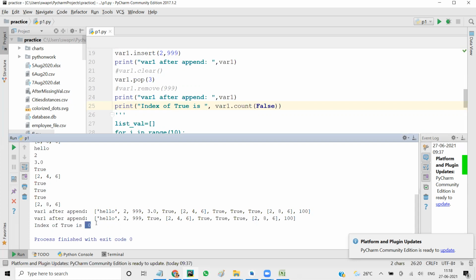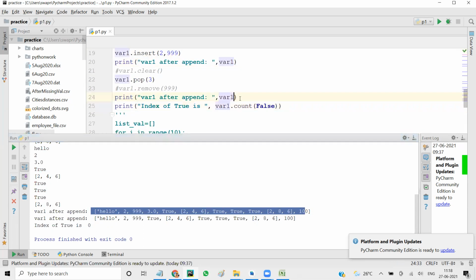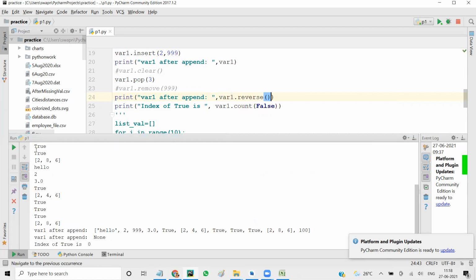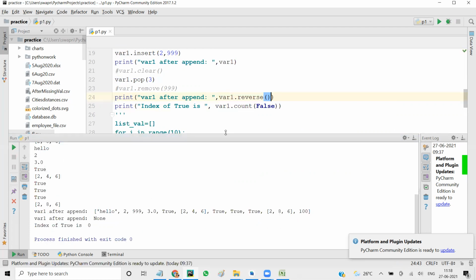We have reverse, which is going to reverse the elements. So I'll say var1 dot reverse. I told you when we're doing functions for string, it depends upon what the function is able to do.